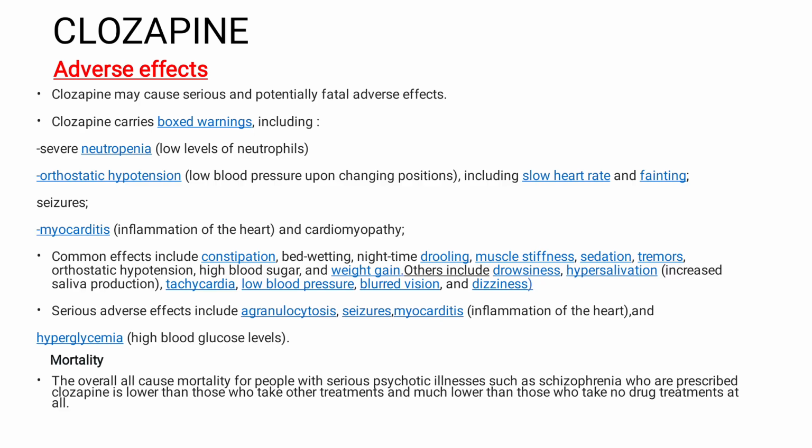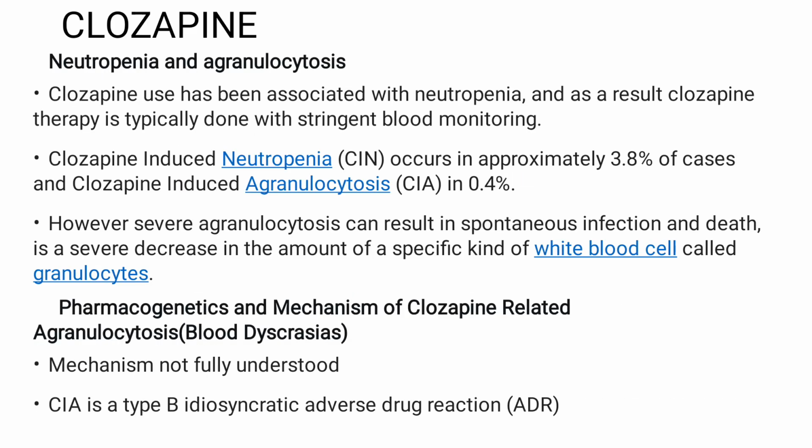Common side effects include constipation, muscle stiffness, sedation, weight gain, drowsiness, hypersalivation, and blurred vision. For the serious side effects of clozapine, it includes agranulocytosis, seizures, and myocarditis.